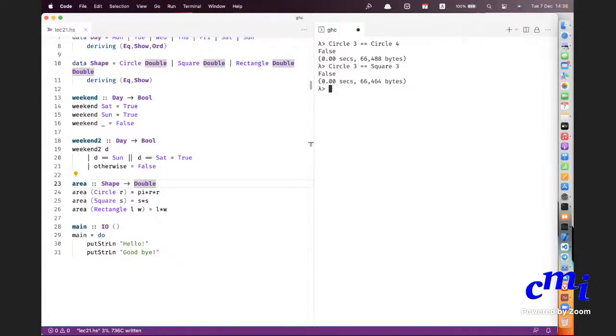So what can you say about constructors? There are 3 constructors here for Shape, right? And I have derived Eq.